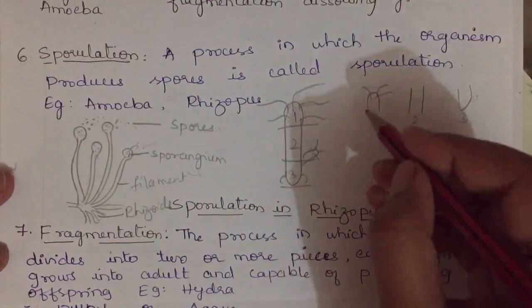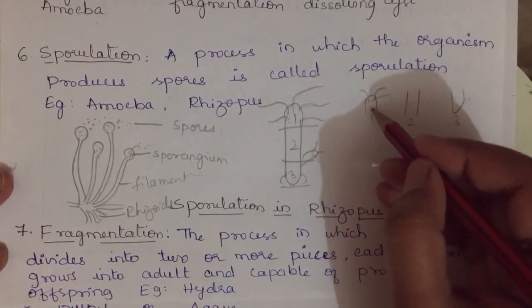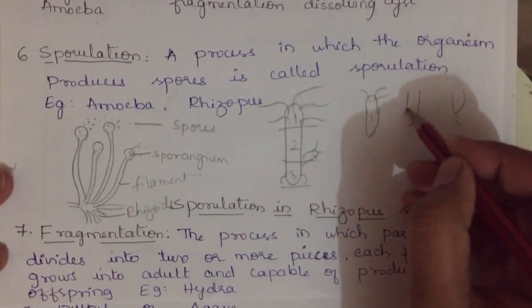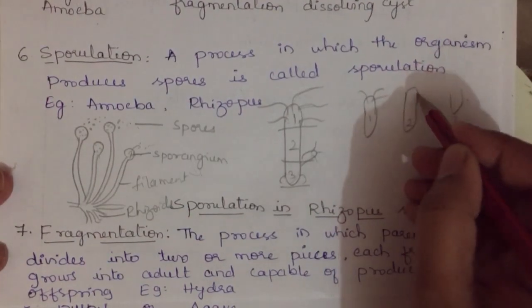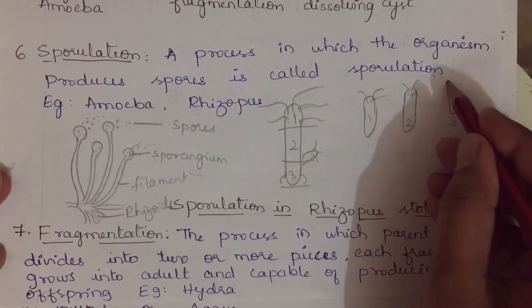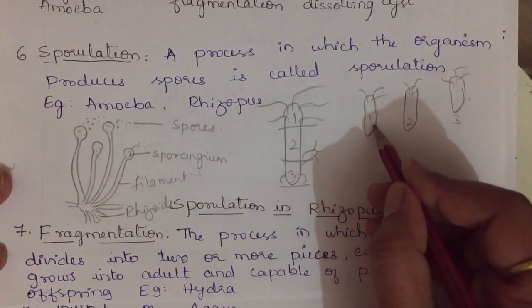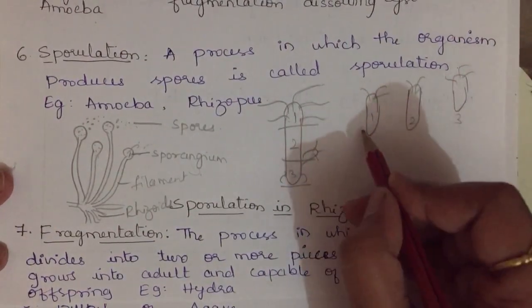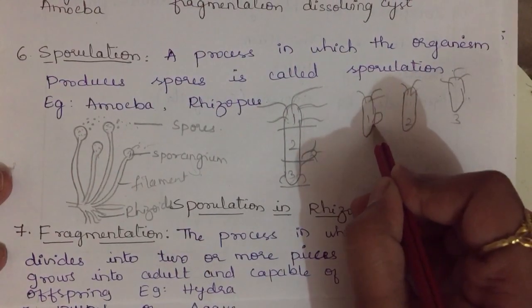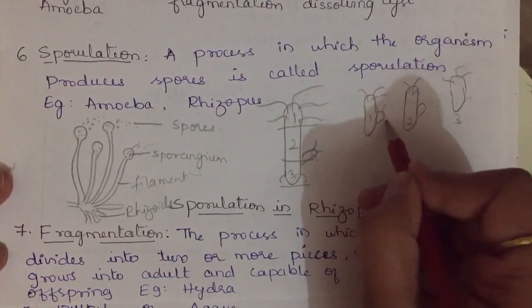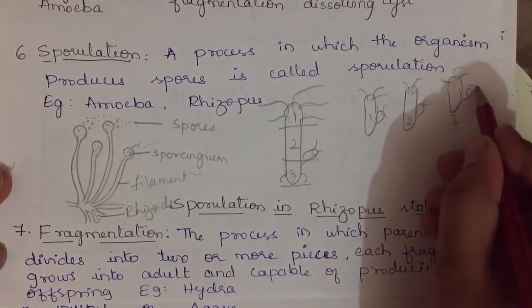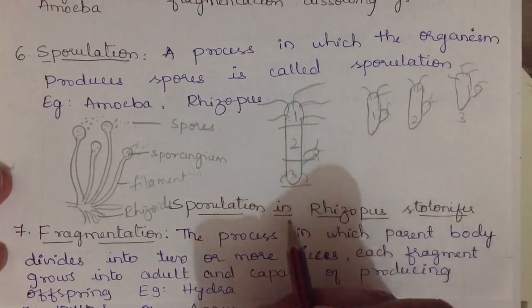Now what happens, each piece will grow into an adult, and each adult is capable of giving birth. It is able to produce offspring, so again a small bud can start to arise. This process we call fragmentation.